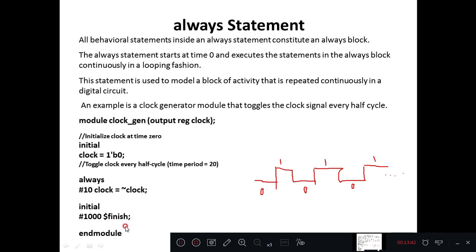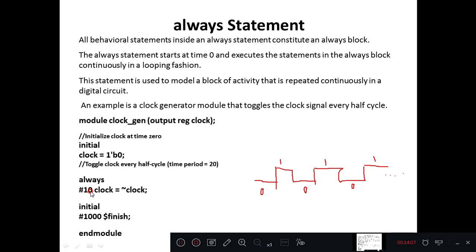This module generates a clock of time period 20, with 50 clock cycles in 1000 time units. You can change it according to your requirement for how long you want to see the simulation output. You can vary the value, so 2000, 10,000 like that.